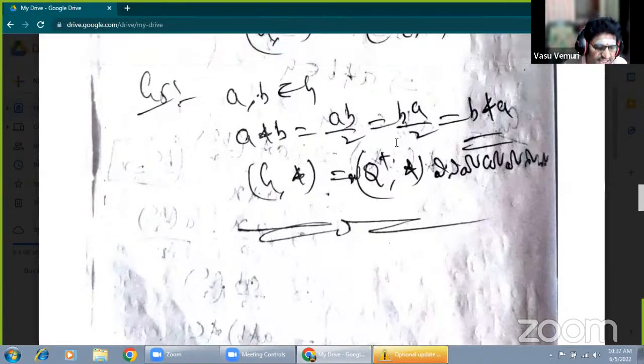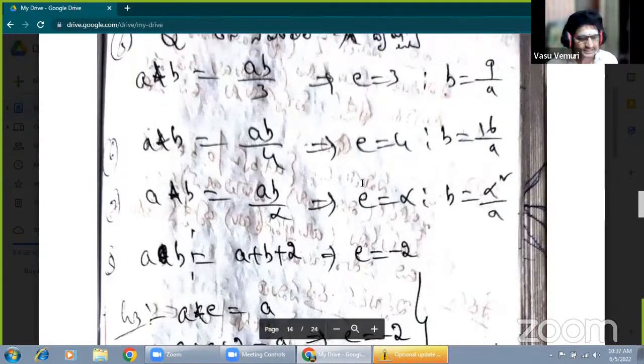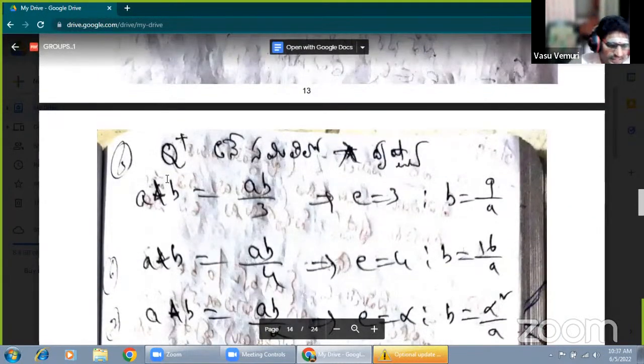Therefore, the given set of positive rational numbers with star as the composition is an abelian group. That's enough. Yesterday I already told this. In the same manner, suppose a star b equals ab by 3. Here the set of all elements is positive rational numbers. Now, the question is given: star is the binary operation.